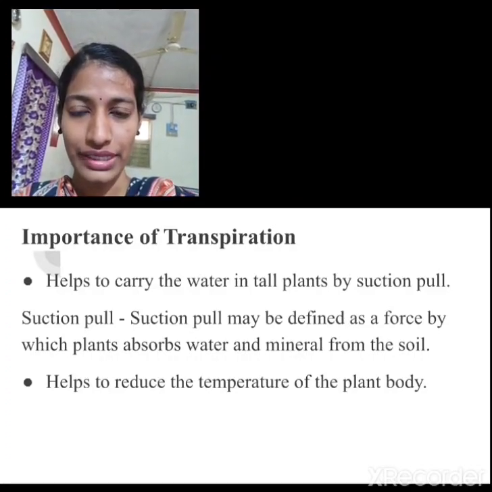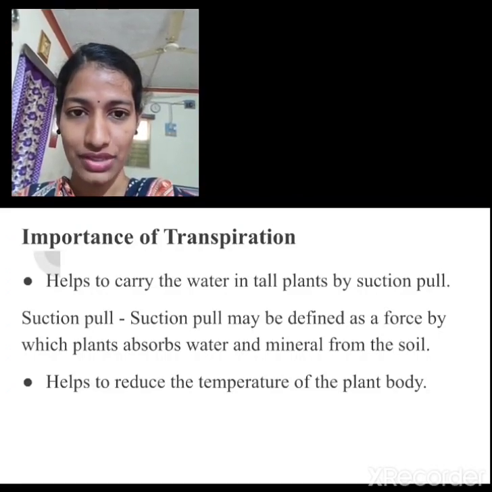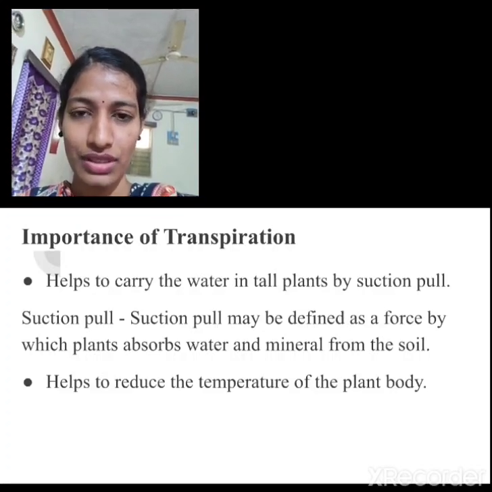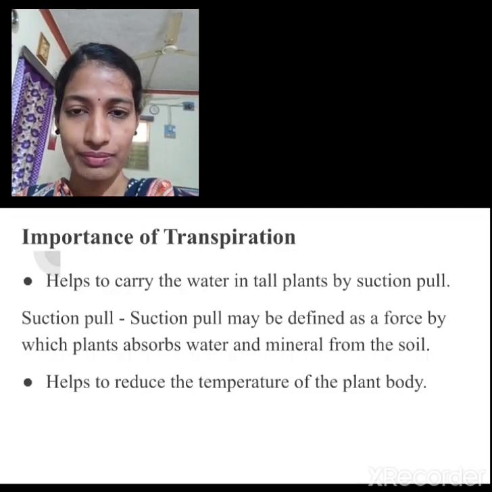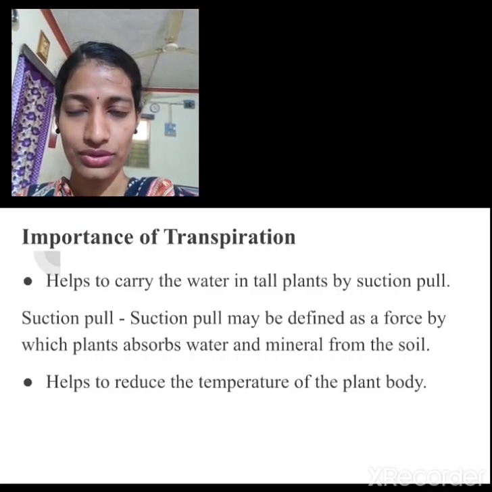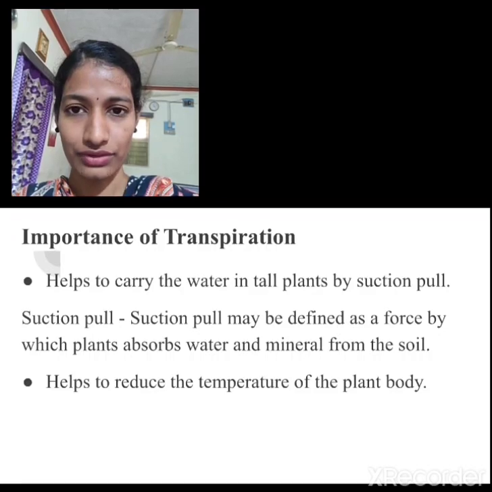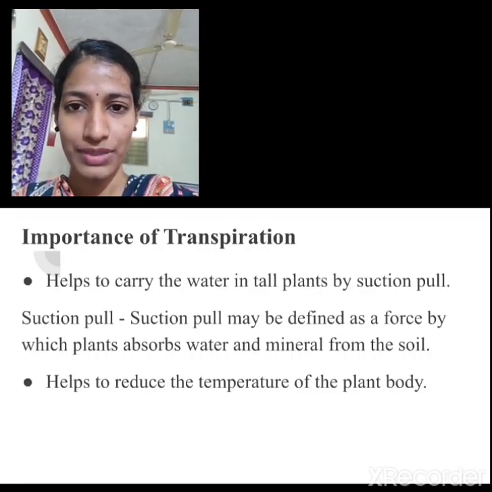The first one, it helps to carry the water in tall plants by the suction pull. Now let me give an example for the suction pull. So the suction pull, it is opposite to the gravitational pull. So I will give you an example to understand this. So when you throw a small stone, then what happens? It usually falls down. But in the plant body, what happens then?